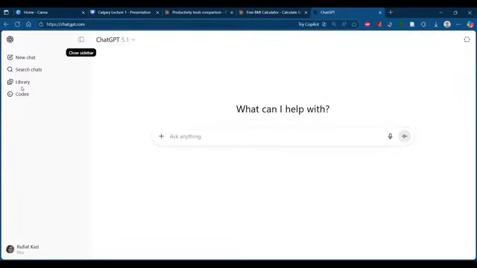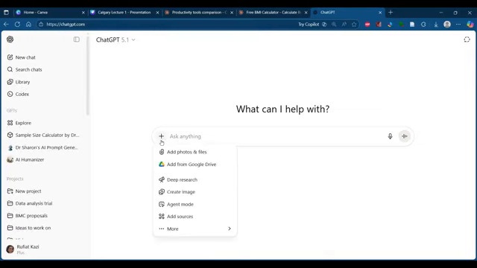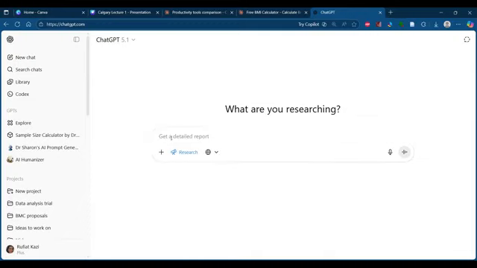Okay, so this is ChatGPT. Then what I did is I opened ChatGPT and I clicked on the plus button, and there is a deep research option. I clicked on the deep research, and here I mentioned that I'm planning to create an app for calculating this particular nomogram. So these are the values that I will be entering, and based on that, this app will create the nomogram. But for giving it all the details, I need a very detailed scientific write-up on how exactly this nomogram is calculated, what the different categories are, what the different zones are, and all those nitty-gritties regarding that. Okay, and I activated deep research and I just ran this.